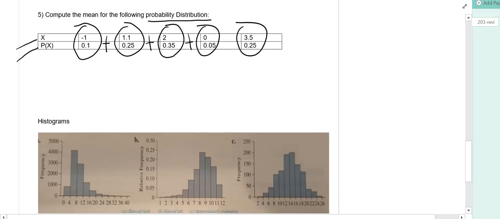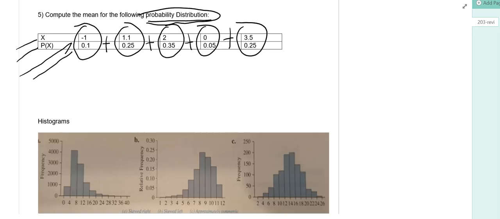And that's how we calculate the mean when we're given the probability distribution. We're not given the data here. We don't add up the 5 pieces of data and divide by 5. No, we're told what the outcomes can be and what the respective probability of being that outcome is. So we multiply probabilities to their outcomes.